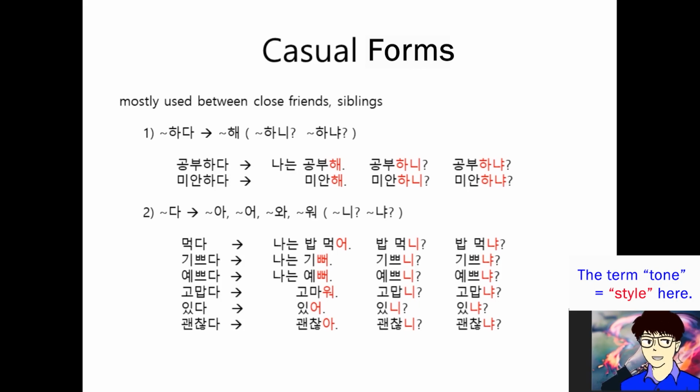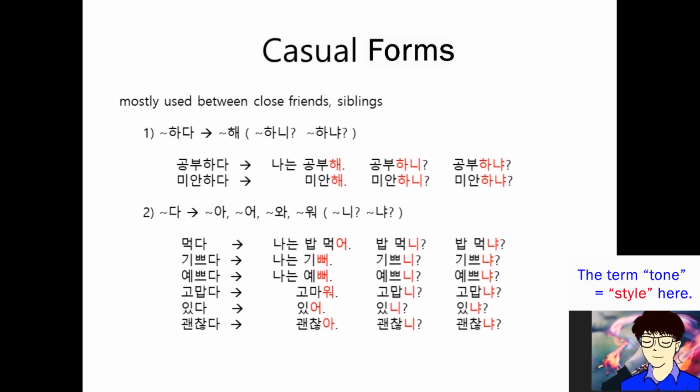So first, just repeat after me. So 공부하다 is changed as, repeat after me, 공부해. Great. And 미안하다, repeat after me, 미안해. Great. 블라블라해 is casual tone, okay?